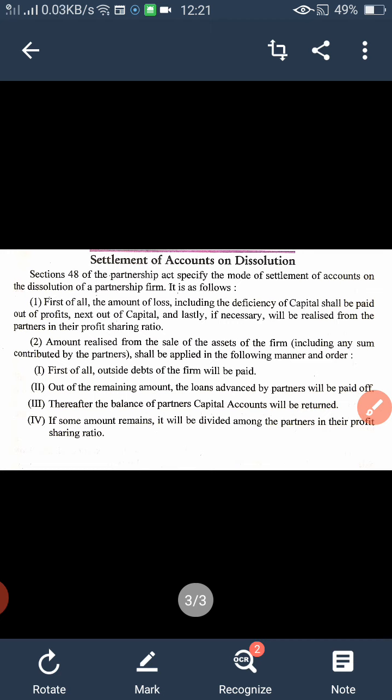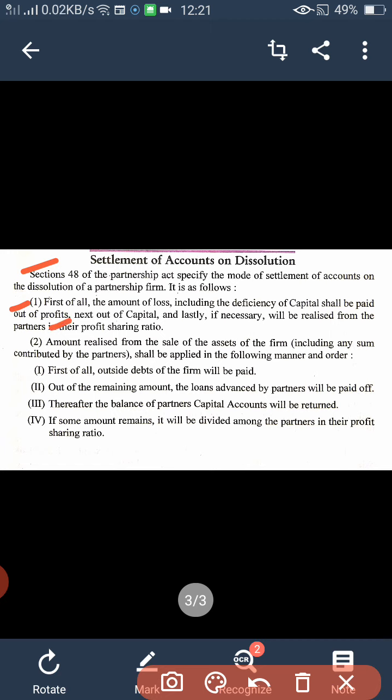Now next point is settlement of account on dissolution, means how we settle accounts at the time of dissolution. According to Section 48 of the Partnership Act, the mode of settlement of account on the dissolution of a partnership firm is specified. Firstly, the amount of loss including the deficiency of capital shall be paid out of the profit.